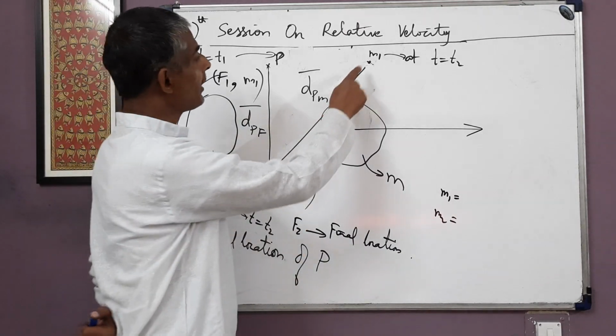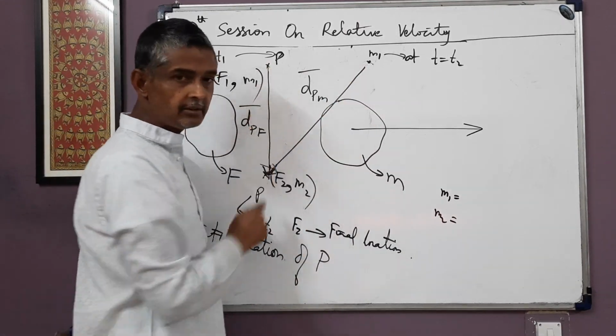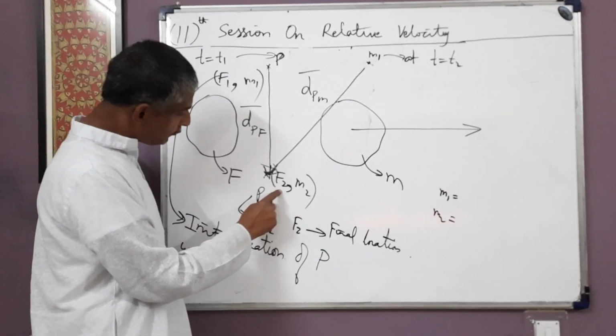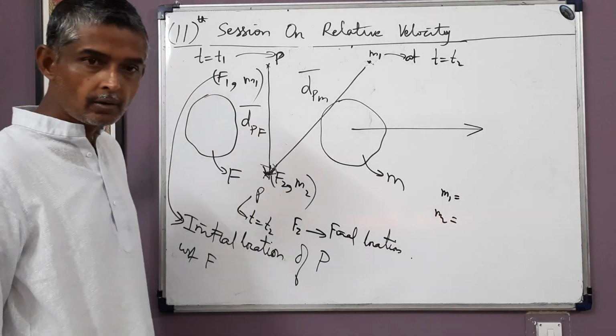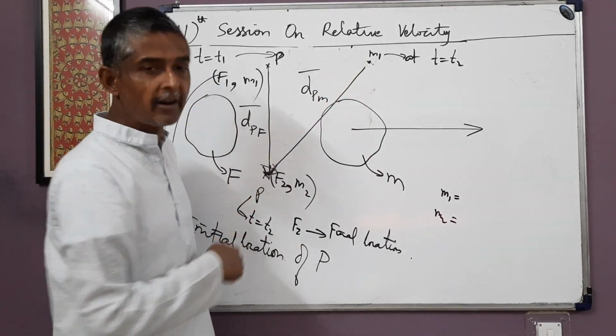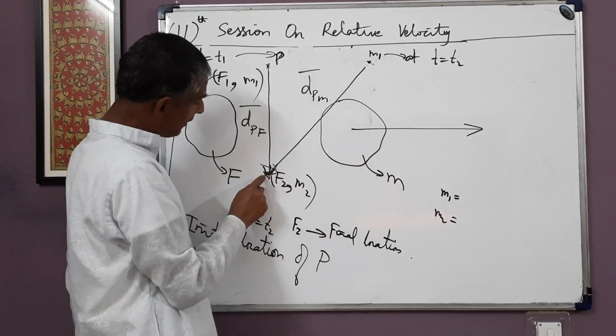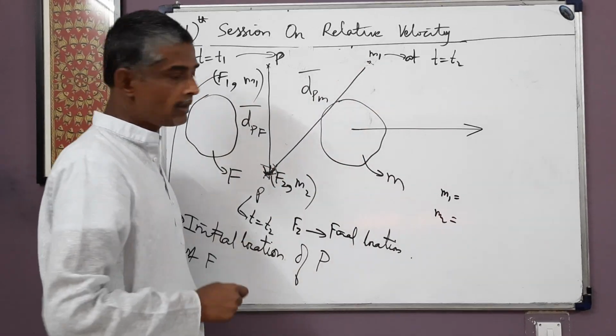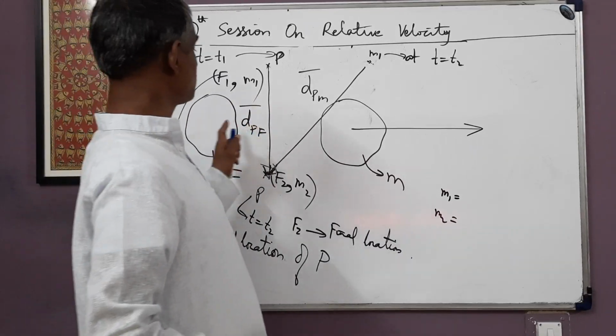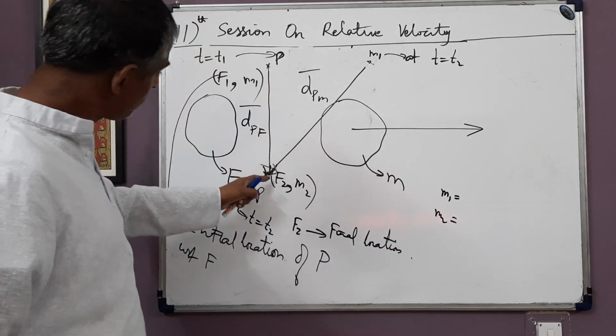Displacement is from initial location to final location. So with respect to m, displacement is from initial m1 to final m2, this arrow. And displacement of p with respect to f is from f1 to f2, this arrow.